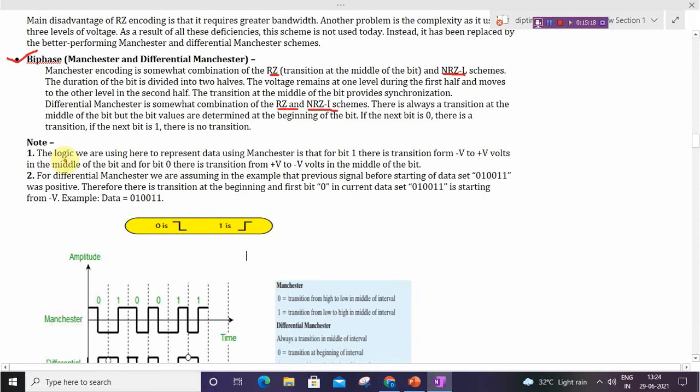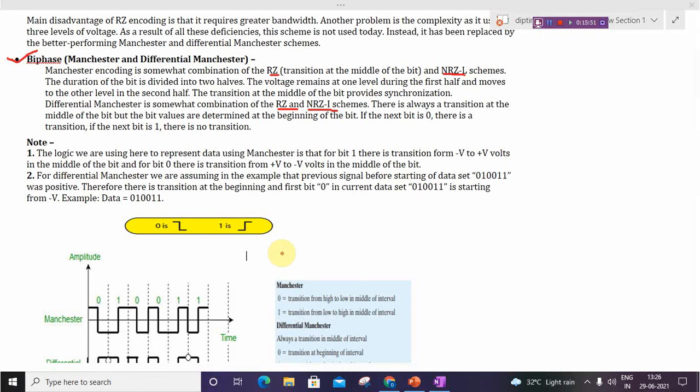So the logic we are using to represent data using Manchester is that for bit 1 there is a transition from negative to positive volt in the middle of the bit, and for bit 0 there will be a transition from positive to negative. So for bit 0 positive to negative in the middle of the bit, and for bit 1 negative to positive. So for the data